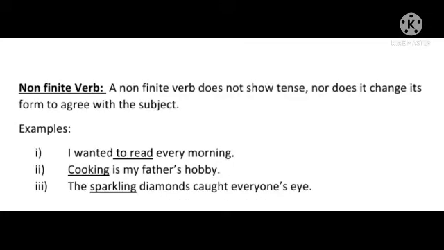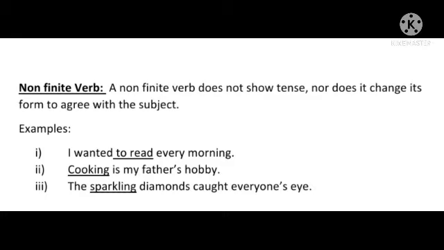Let's see non-finite verb. A non-finite verb doesn't show tense nor does it change its form to agree with the subject. Let's try to understand through example. I wanted to read every morning. Cooking is my father's hobby. The sparkling diamonds caught everyone's eye. In these three examples, children, the underlined verbs are non-finite verbs.